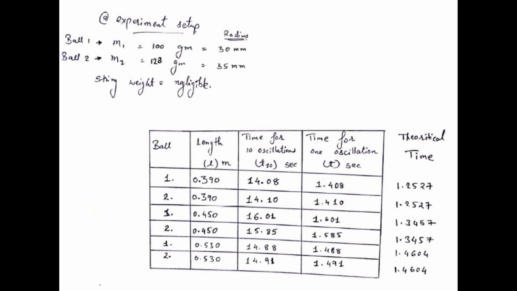So all these errors add up and we get a time period which is slightly different from the one obtained theoretically. So yeah, grossly we can say that the time period for a pendulum depends only upon length.